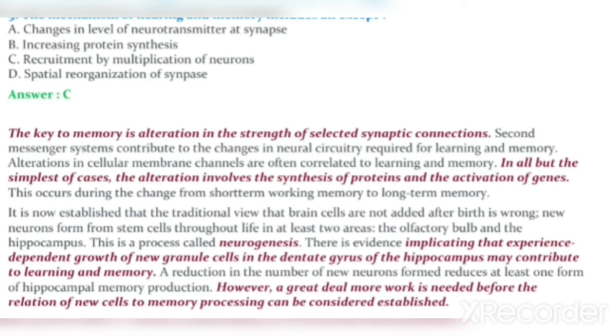Neurogenesis means some brain cells will form at some areas, for example the olfactory bulb and hippocampus. This process is called neurogenesis.